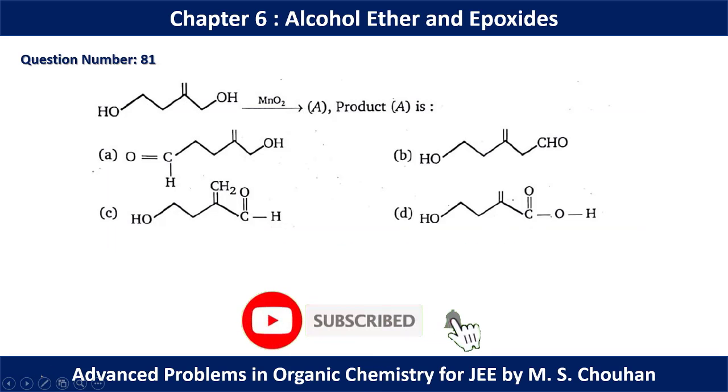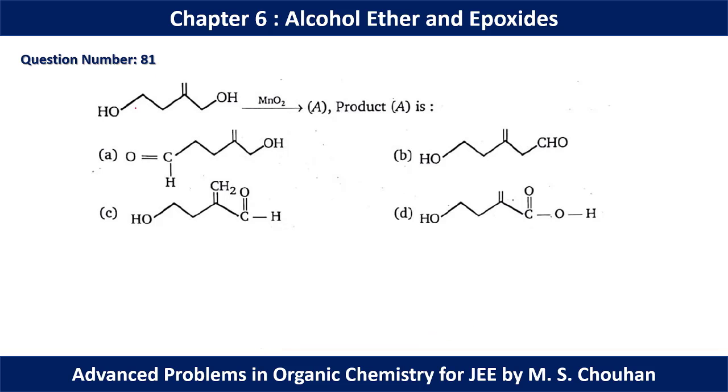In question number 81 we have two types of alcohols. One is an allylic alcohol and another is a normal 1-degree alcohol. MnO2 is a specific reagent which can only oxidize allylic or benzylic alcohol. So in this case, this alcohol will be oxidized and this will not be oxidized by MnO2. For question number 81, that's why option C should be the correct option. MnO2 is a mild oxidizing agent, so the alcohol will be converted to aldehyde only.